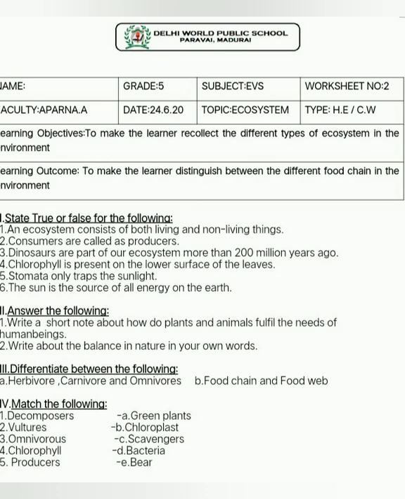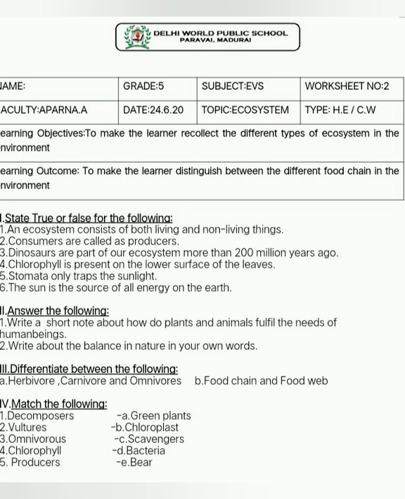Green plants are called as producers. Dinosaurs as part of our ecosystem more than 200 million years ago. Third one is also true. Chlorophyll is present on the lower surface of the leaf. It's false because stomata is present on the lower surface of the leaves and chlorophyll is present in the chloroplast. Fifth one, stomata only traps the sunlight. It is also false because chlorophyll only traps the sunlight.